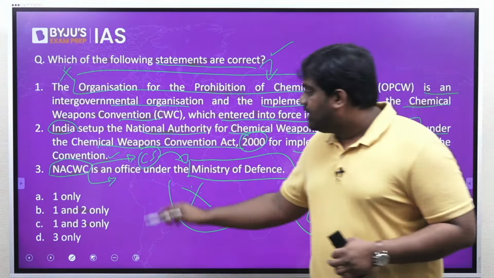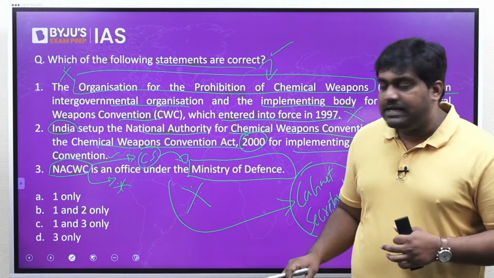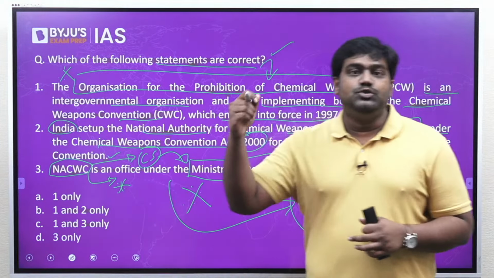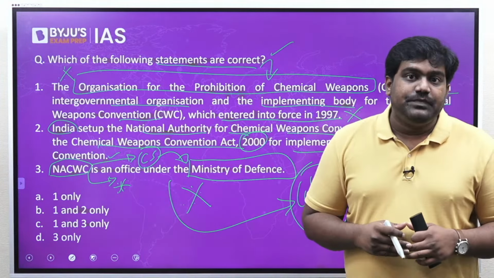The next point you have to make note of is that India has successfully fulfilled its obligations to this convention. India has destroyed all the chemical weapon stockpiles, and it has proven this to the OPCW. So now you should know about the role of OPCW as well. See, this institution known as OPCW was set up through the Chemical Weapons Convention. The responsibility of OPCW is to enforce the provisions of the convention.